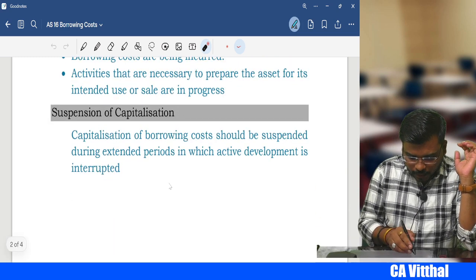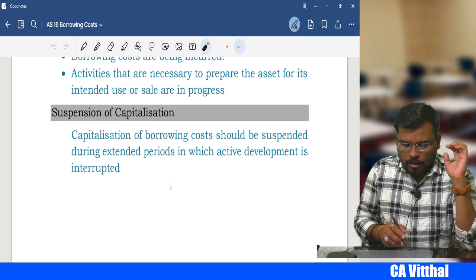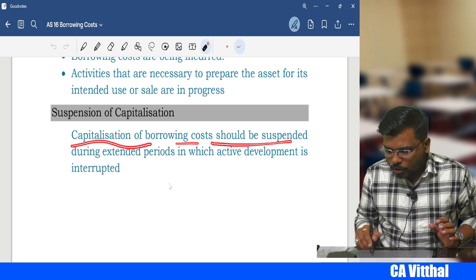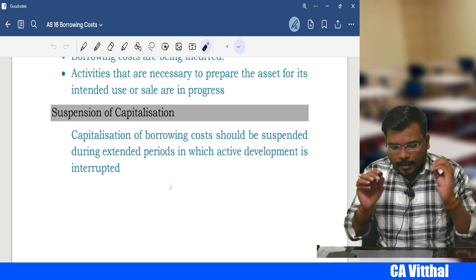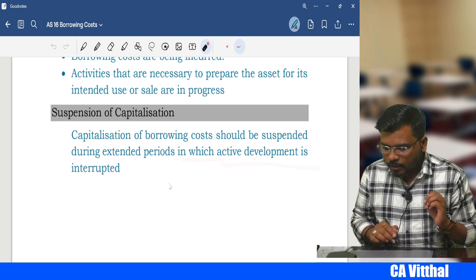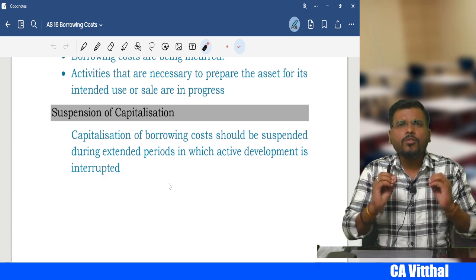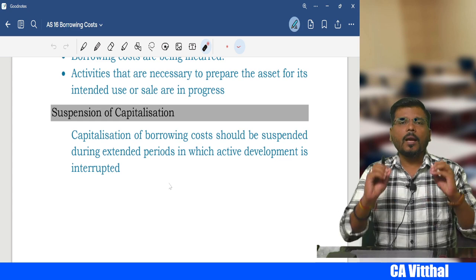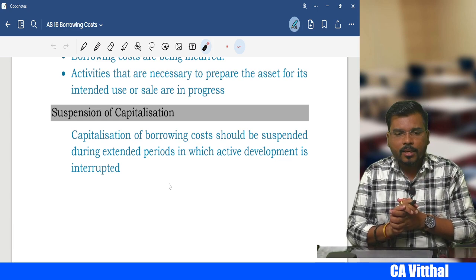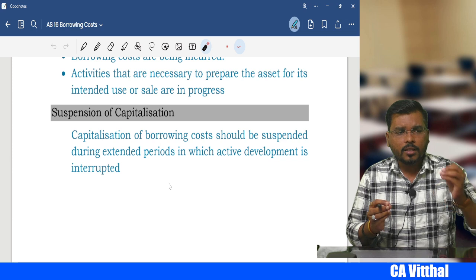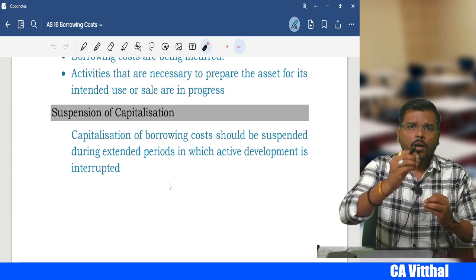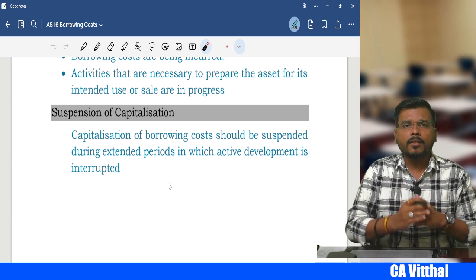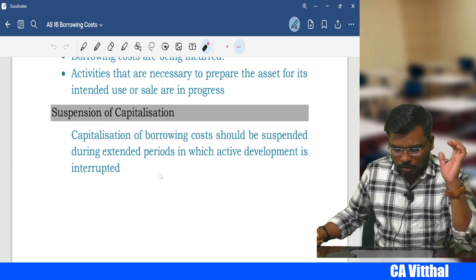Next, suspension of capitalization. Suspension is always for a temporary purpose, my dear student. Capitalization of borrowing cost should be suspended during the extended period in which active development is interrupted. Whenever your active development is interrupted, that time you should suspend the capitalization of borrowing cost. It means, my dear student, you cannot add the interest to the asset. You cannot capitalize the interest. You have to charge the interest to the statement of profit and loss.